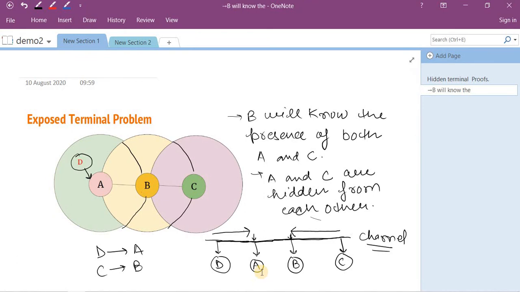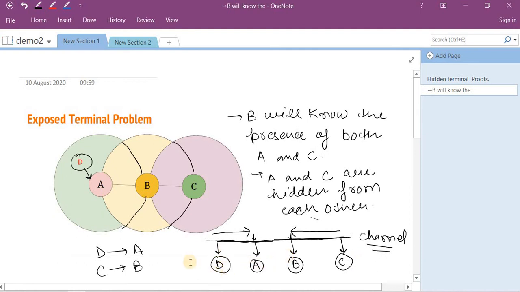After sensing, if the channel is idle, then permission is given to the node that you can transmit the data. So at the same time, if D wants to transmit to A and C wants to transmit to B, D and C simultaneously sense the channel and the channel is idle, so permission will be granted to both nodes D and C, and the packet transmission, or we can say frame transmission, will happen.